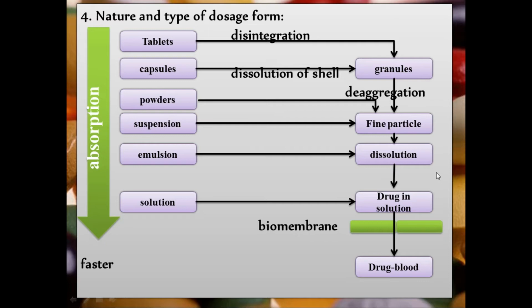Each will have different steps to reach systemic circulation. In case of tablets, it has to follow a number of steps, but the solution has to follow only one step, that is crossing only the biomembrane. That is the reason why different dosage forms will show different absorption properties.